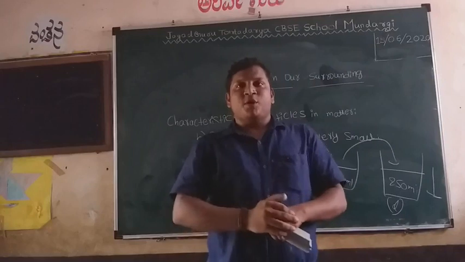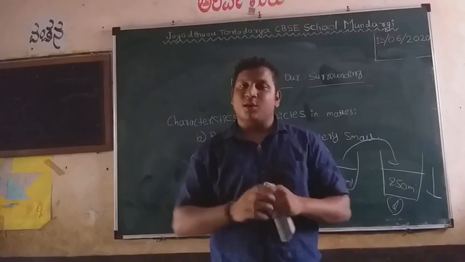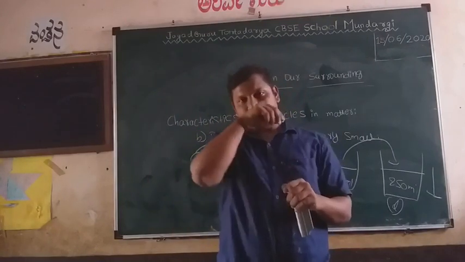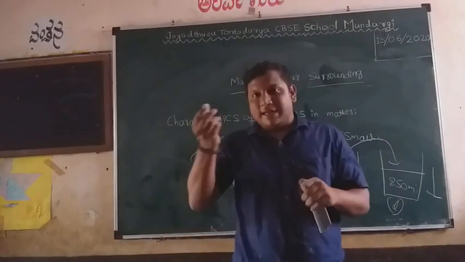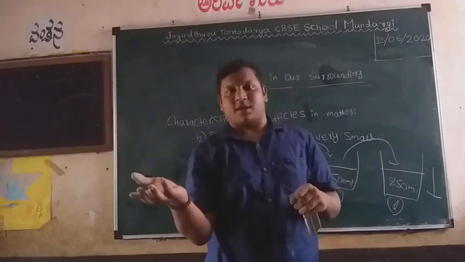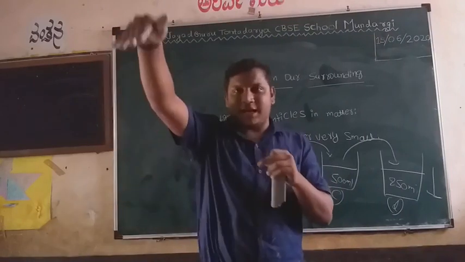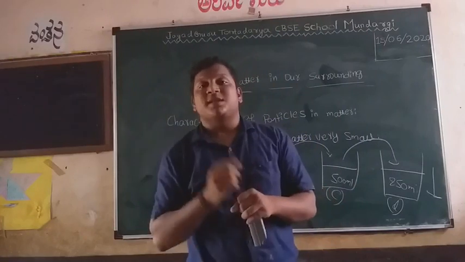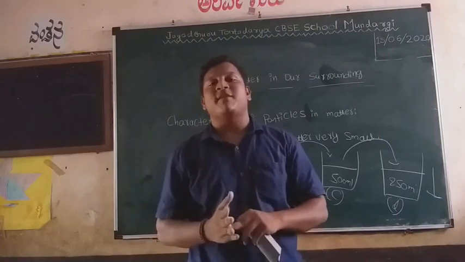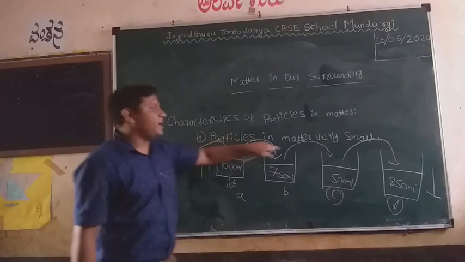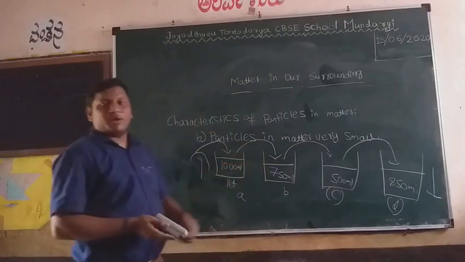Take one more example. You are preparing gulab jamun. What happens? Adding the sugar to the water. Now take that sugar solution. The sweetness of that is very rich. Again, add that sugar solution to some other water. What happens? The sweetness decreases. Now take that water and add to the next beaker and the next beaker. What happens? The sweetness of that solution goes on decreasing. Because of that, the particles are continuously dividing. Hence, the particles in matter are very small. This is the second property of matter.